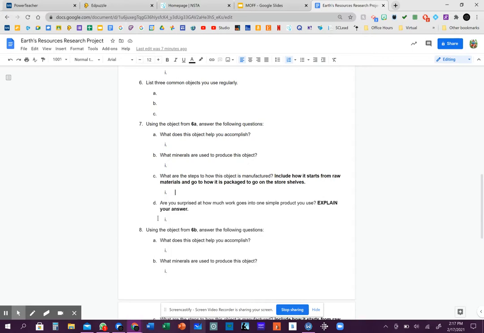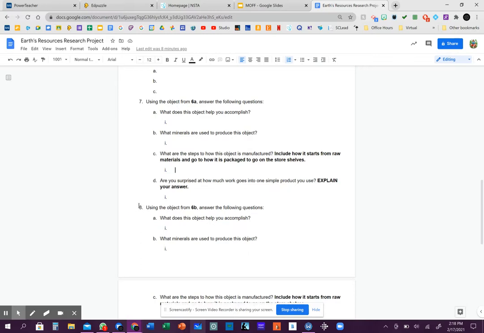Okay? I want you to think about how many steps it takes, how many people have to touch that toothbrush, how many people have to touch everything for it to actually make it to your door. And think about the cost of what that would look like. If you've got 15, 25 people that have had to help make that one toothbrush, it makes a difference in the way it's made and what it costs you when you pull it off the store shelf. Okay?